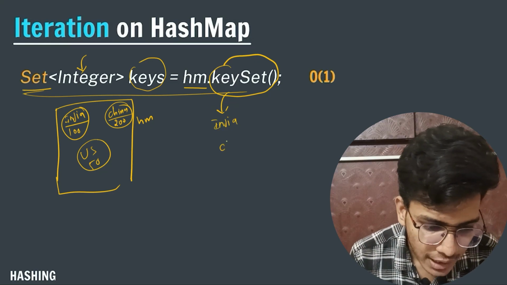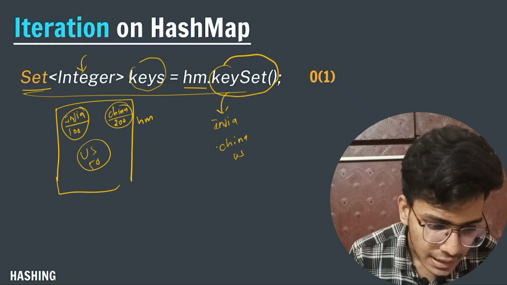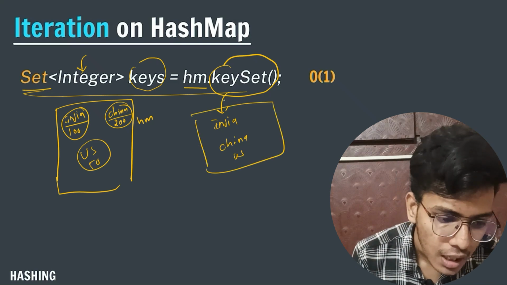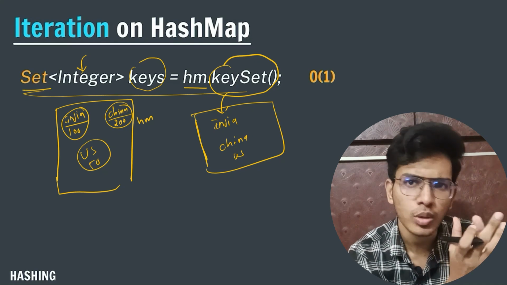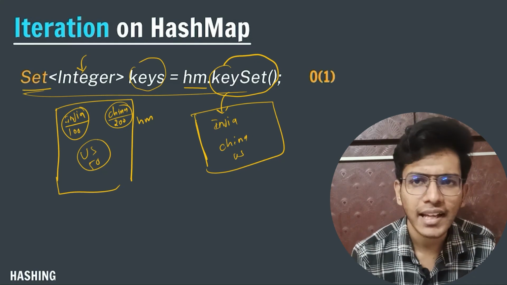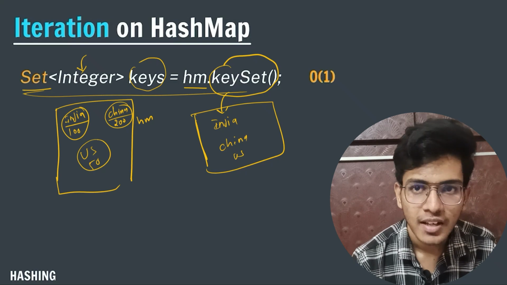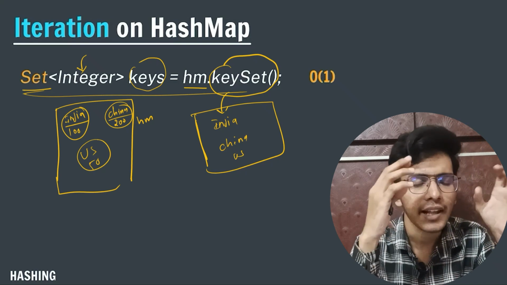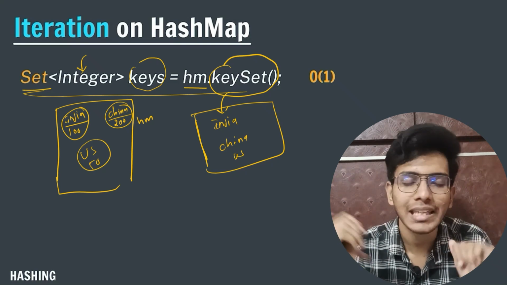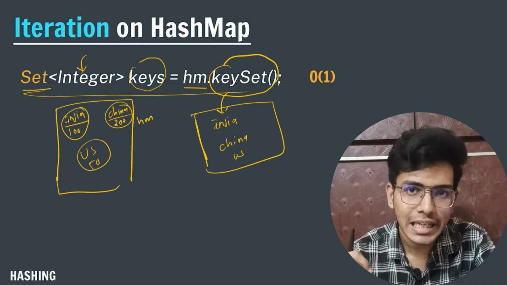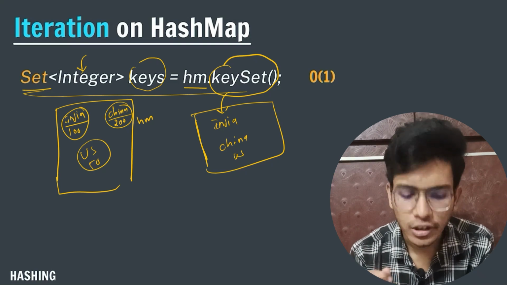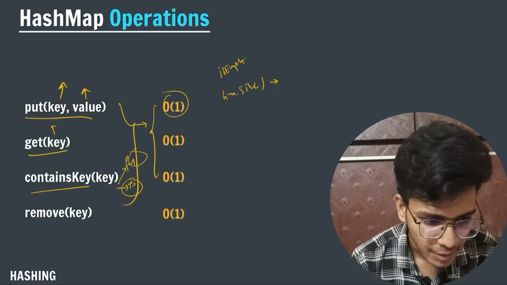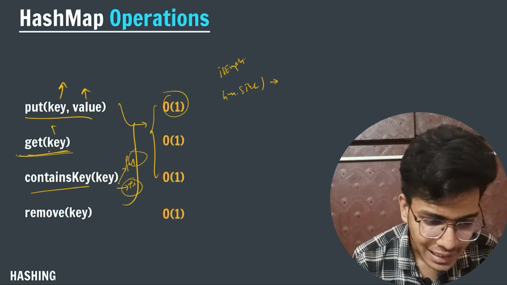After that I am having China. After that I am having US. In the hash map, hm.keySet will return me this, and I know that if I know the key, then I can easily iterate their values. For a particular hash map, let's say there is an element and I know the key of it. If I know what the key is, then I can go to its value, because to get a particular element I need to pass the key.